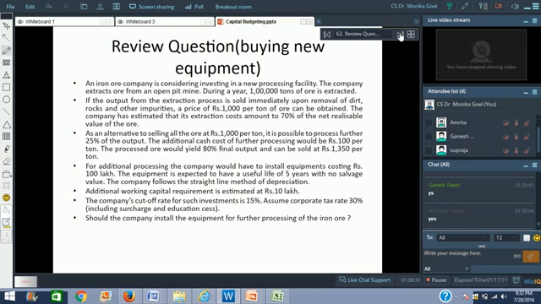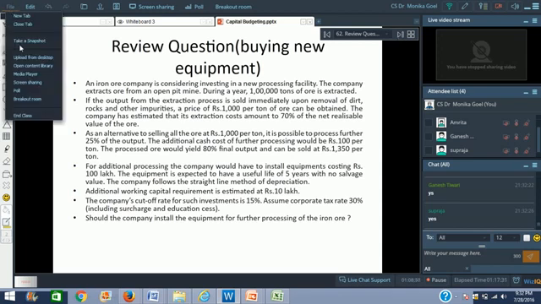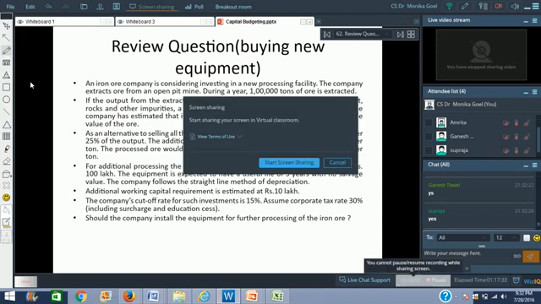Assume corporate tax rate at 30%, including education cess and surcharge. Should the company install the equipment for further processing of iron ore? So the situation is clear. Should we buy the new machine and process it further, or should we not? Right? So we move to solution.